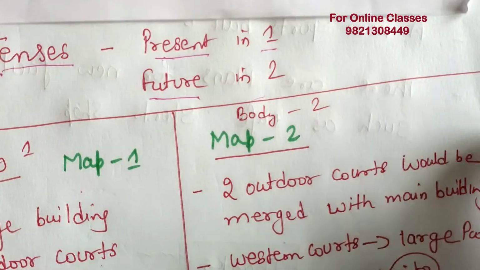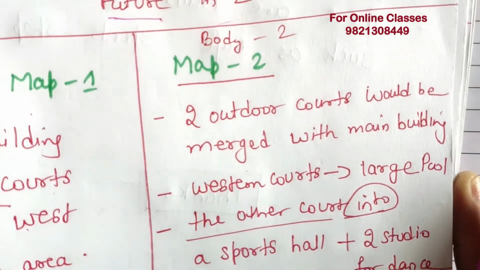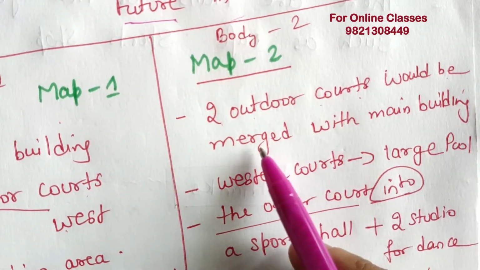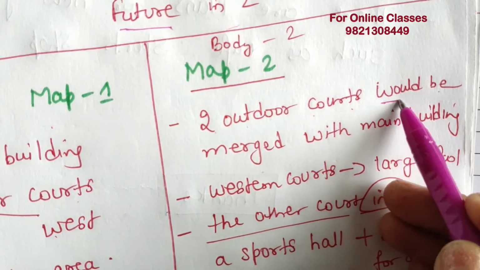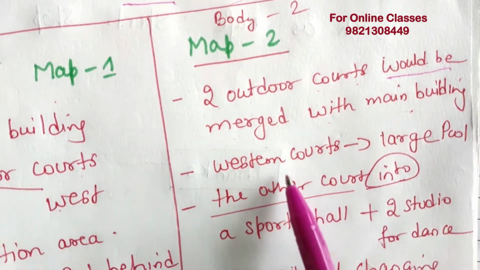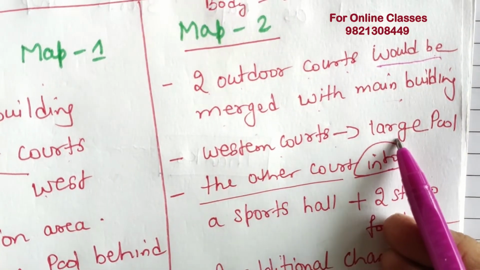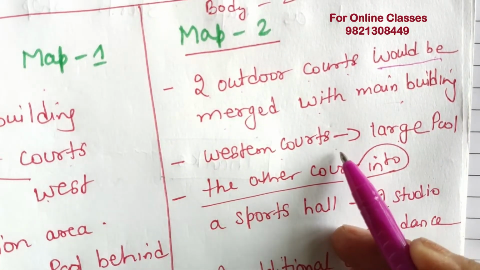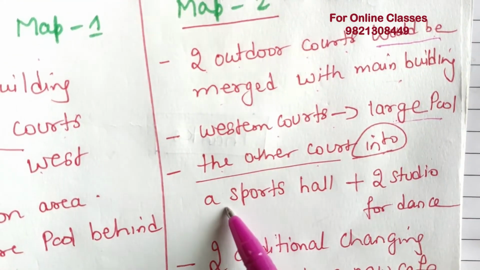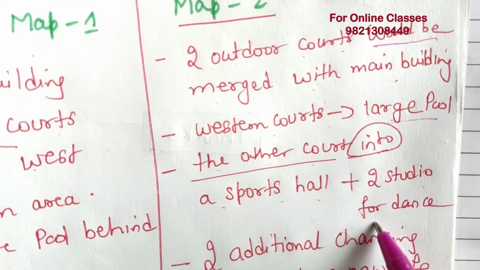Yes, let's revise it in my planning. Okay, first, the two outdoor courts would be merged. Here just look at the language, would be merged with the main building. Now the western court would be converted into a large pool, and the other court into a sports hall and two studios for dance.